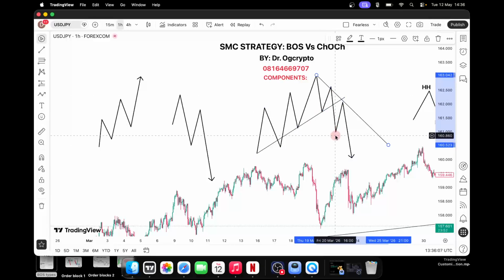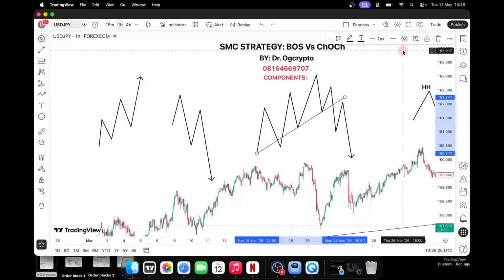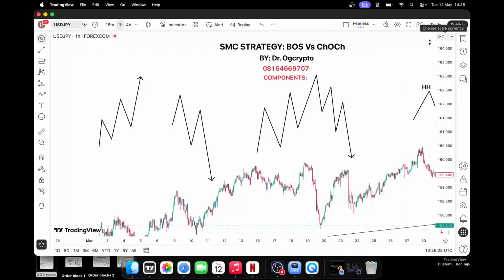Then you can now continue that this is a break of structure because you've already changed it from the normal high that we know before to now forming low, low, low. So this place we can say is a what? A change of character. So that is that. But if you are confused, or you know yourself that you might be mixing things up, you understand, you can just look at it.